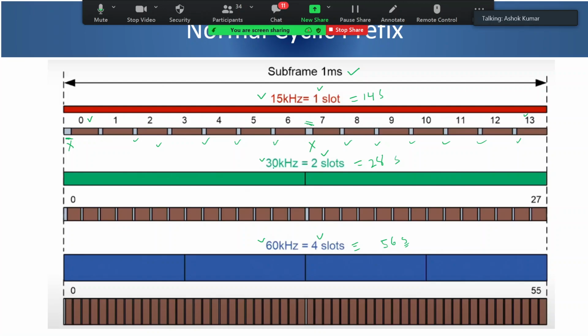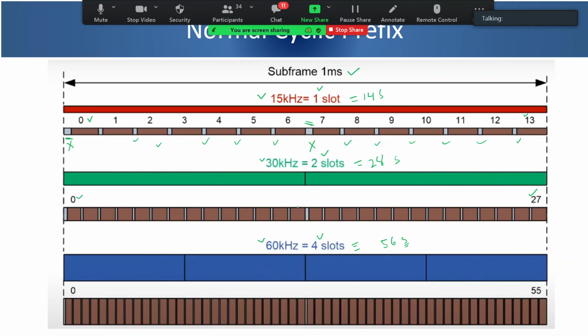Now let us look at cyclic prefix in case of 30 kilohertz. In 30 kilohertz, I have two slots in 1 millisecond. That means I have 28 symbols, so symbols 0 to 27 in the 1 millisecond subframe.